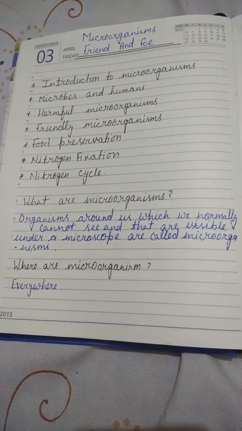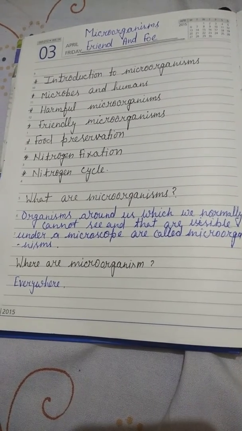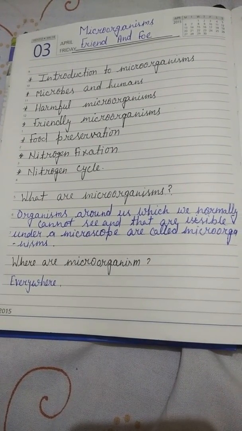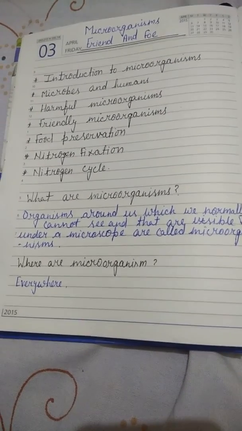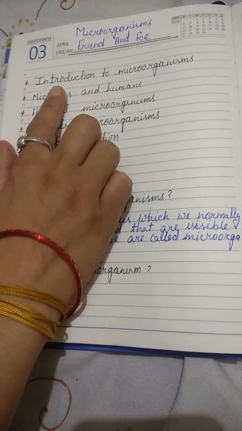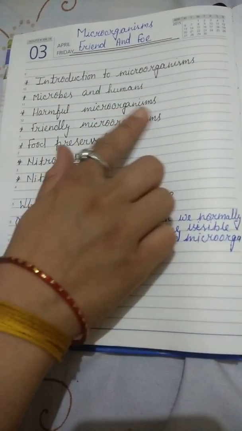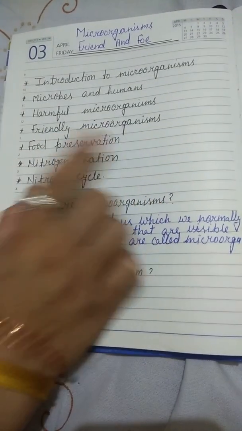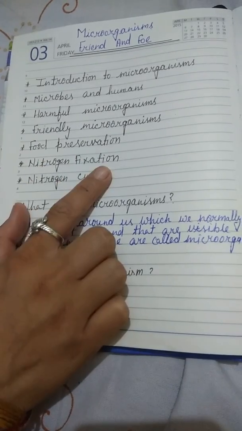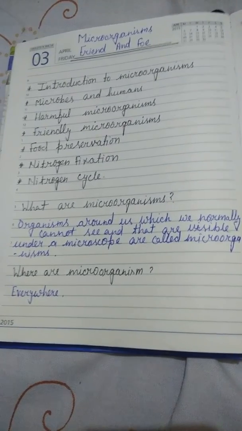Today we are learning about microorganisms, friend and foe. This is your second chapter. But before starting the chapter, let us find out what we are going to read in this chapter. First, introduction to microorganisms. Microbes and humans, harmful microorganisms, friendly microorganisms, food preservation, nitrogen fixation and nitrogen cycle. So the name of the chapter is microorganisms.